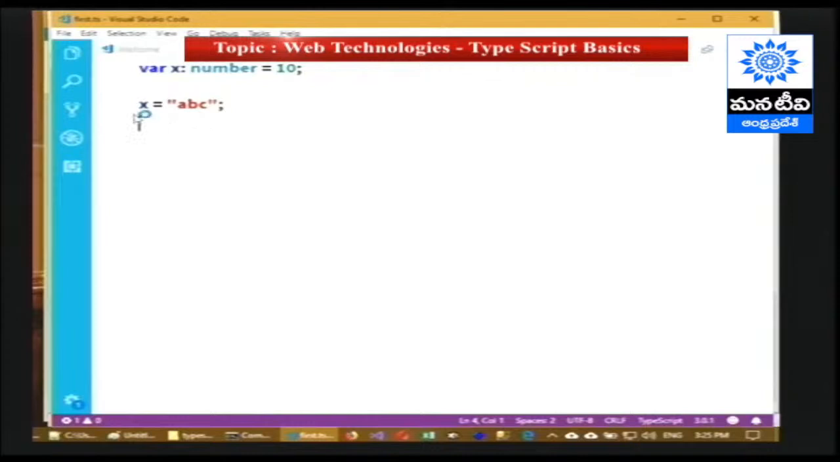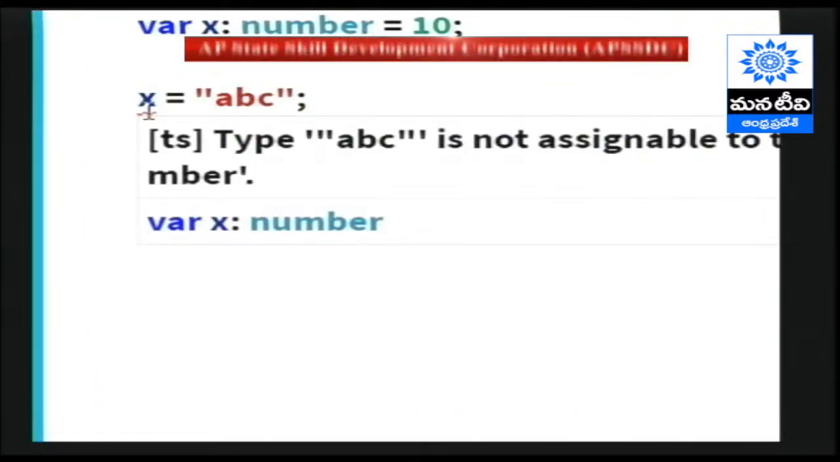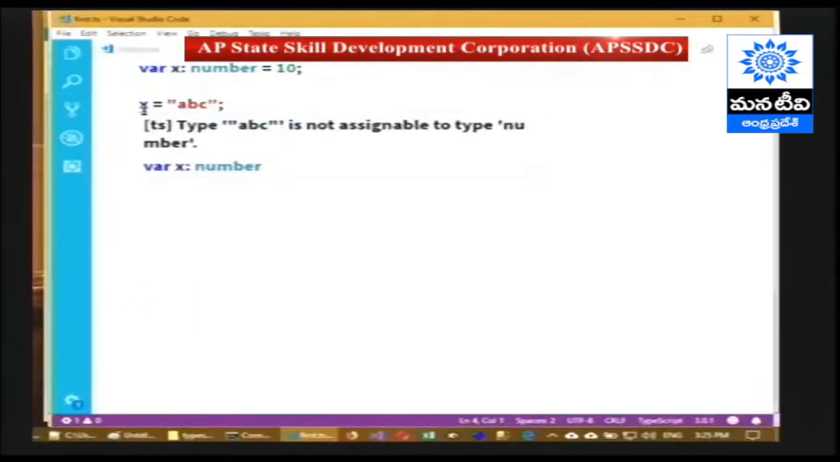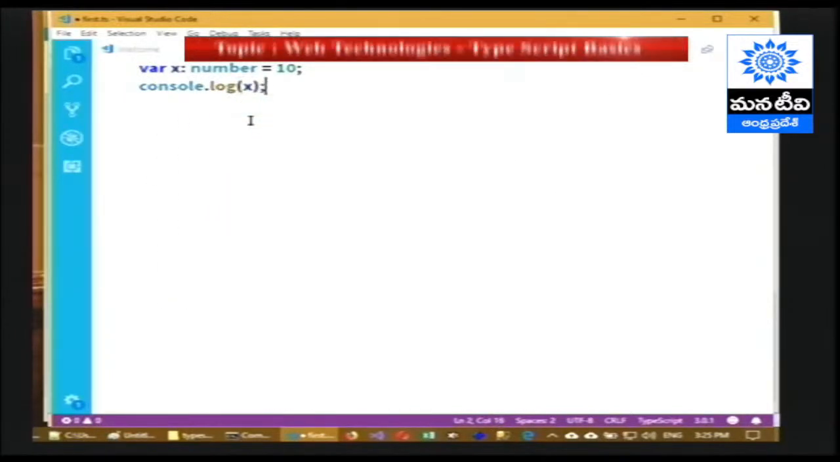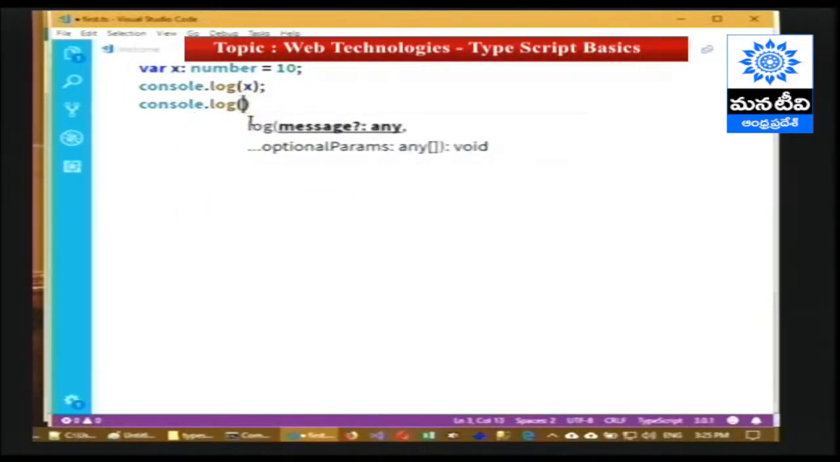See, it is an error. ABC cannot be assigned to a value of a string data type. It must be a number. But we are able to read the value any number of times. I'm just printing the value twice.